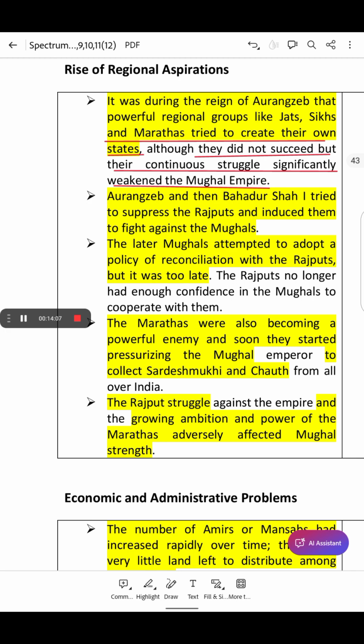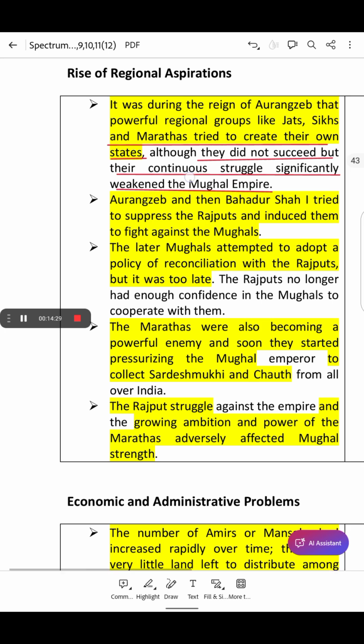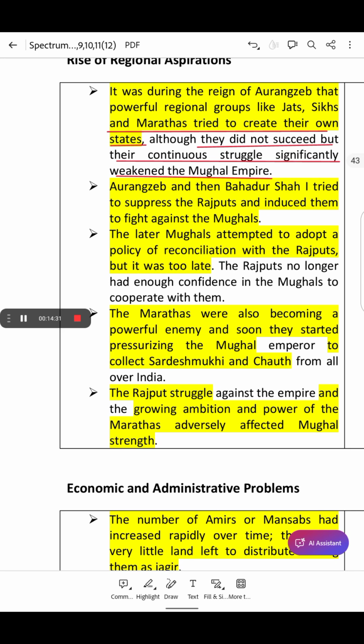His policies, such as harsh taxation and religious intolerance, led to the uprising of regional powers like the Jats, Sikhs and Marathas to create their own states. But they would not succeed during his reign, and their continuous struggle would significantly weaken the Mughal Empire.